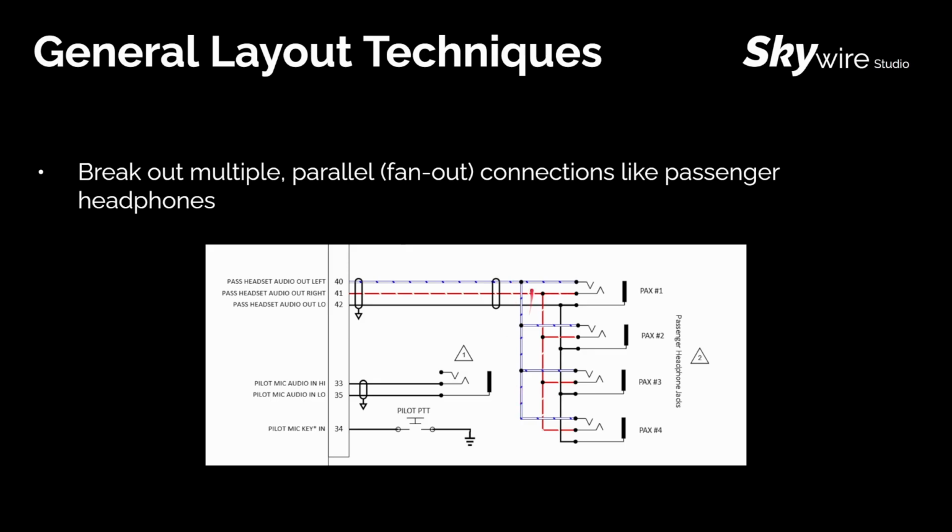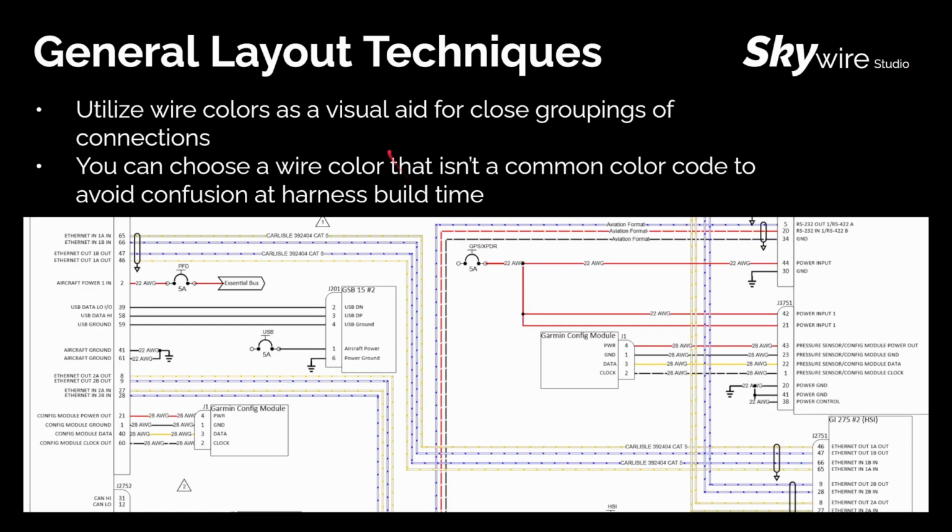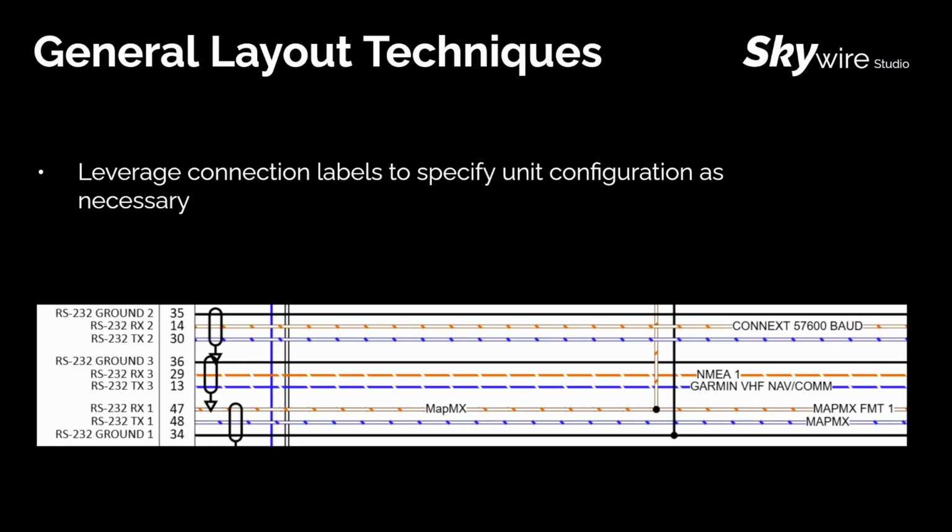When fanning out, SkyWire Studio will help you here by snapping the wires vertically so they all align nicely. Junction dots will appear where the wires splice off. Don't be afraid to use wire colors as a visual aid, even if they don't represent the actual wire color that you'll be using in the physical harness installation. Sometimes it's just nice to have different colors to break up the layout when you might be sharing many of the same color codes. You can also leverage connection labels to specify unit configuration as necessary.